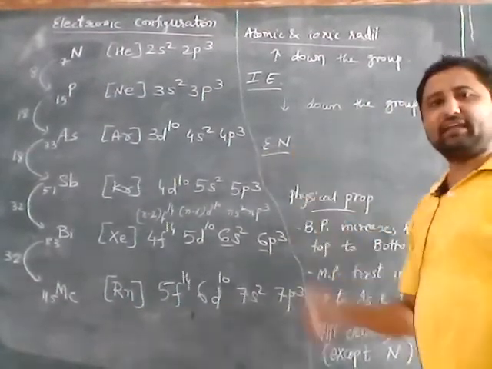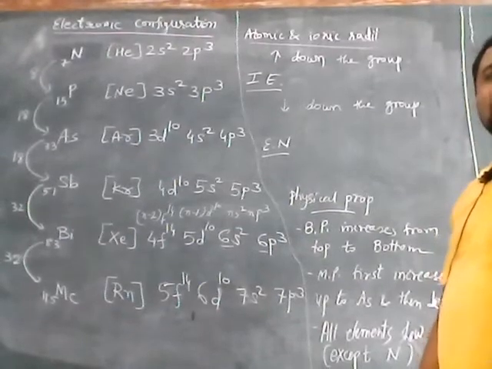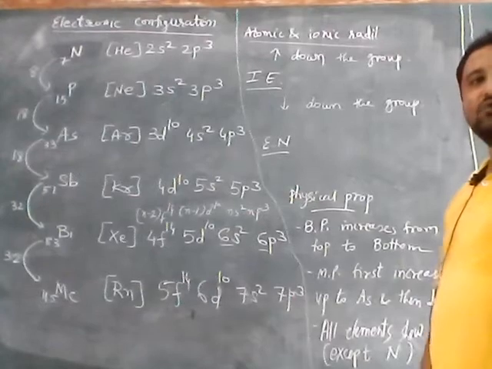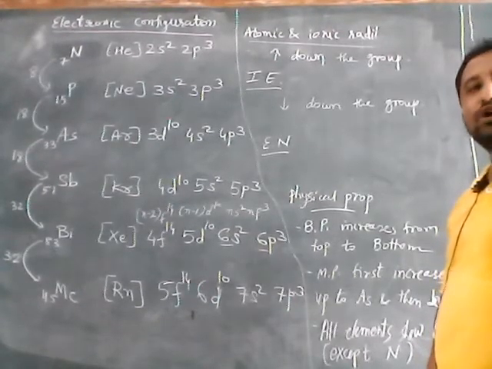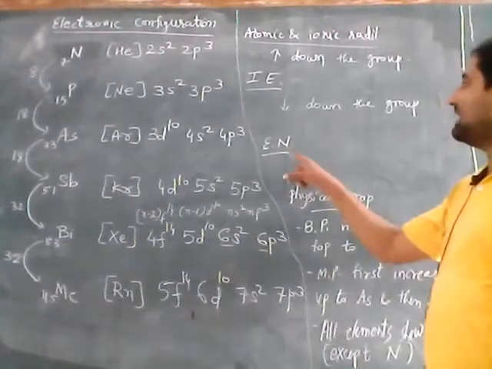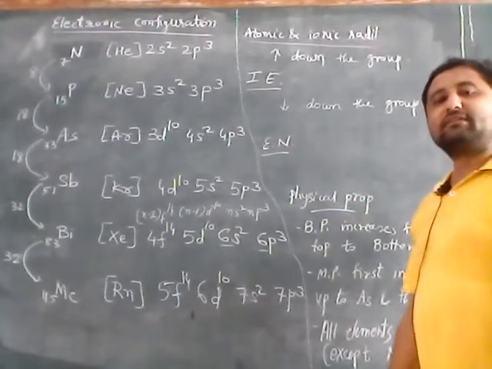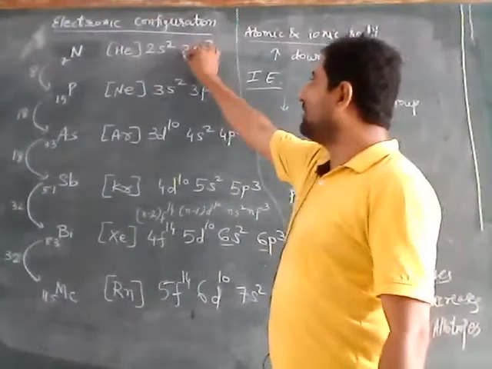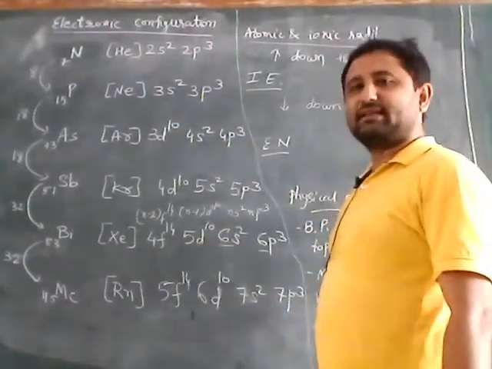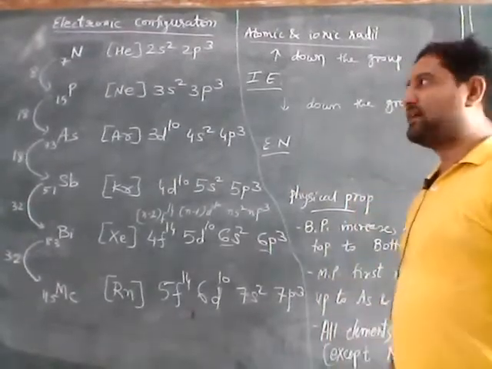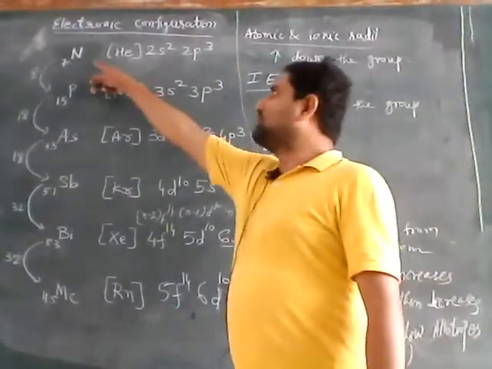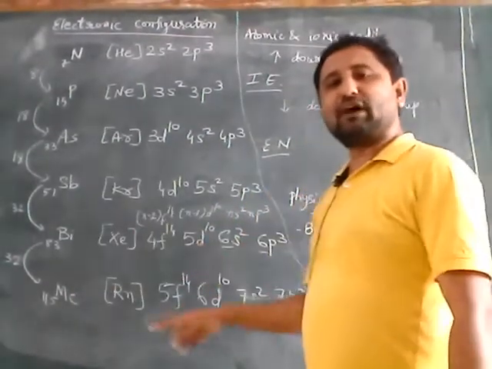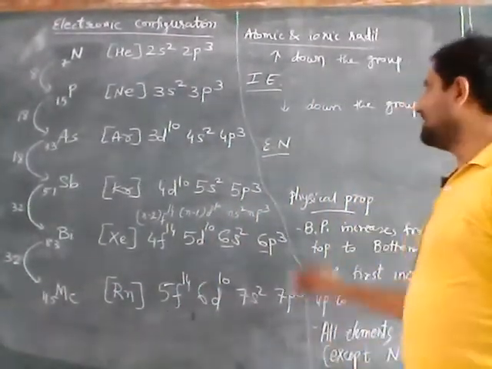Now electronegativity. Electronegativity is the ability of an atom in a bonded situation to attract the electrons of a covalent bond towards it. Non-metals have more electronegativity as compared to metals. Down the group, metallic character increases and non-metallic character decreases. So nitrogen is the most non-metallic, bismuth is the most metallic. So when we move down the group, electronegativity decreases.